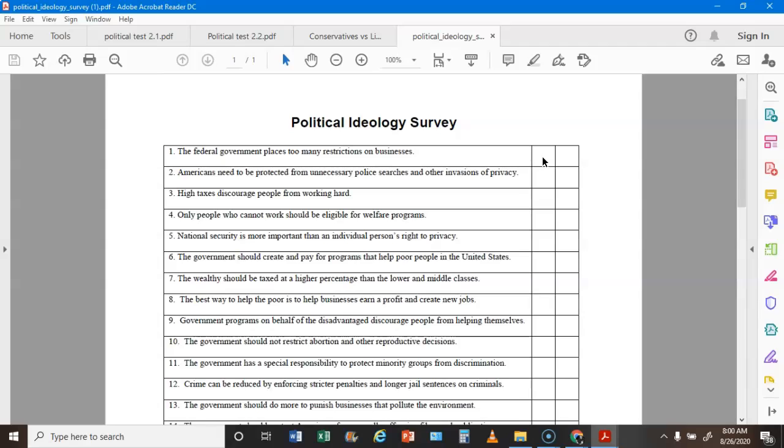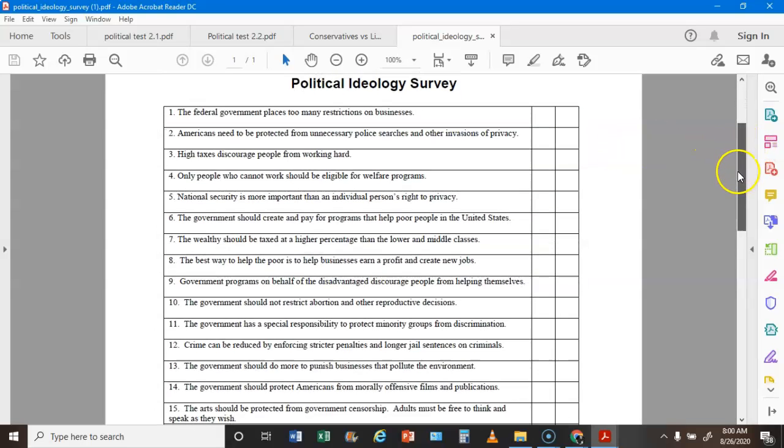So you don't need to print this off, but if you do, it's good to have, so print it off if you can. And by the way, if you can print off all of these tests, please do so. If you can't, then just do it on a piece of paper and you'll be just fine. So go ahead and press pause, and then I'm going to explain what the meanings of your answers are. So press pause now.